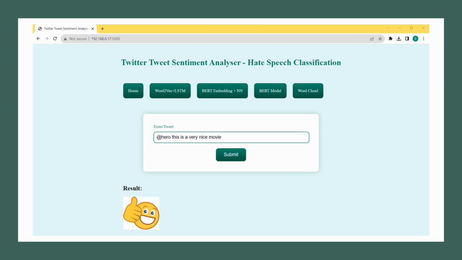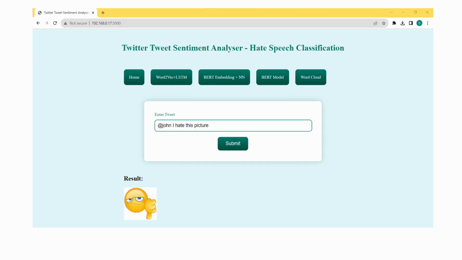In this example, we can see that upon giving a positive tweet, the model has classified the output as a positive one. That means it is a non-hate speech tweet that we have given. So for this, I have used an emoji for the representation, where the emoji is pointing its thumb upwards, which means that it is a positive tweet. And in this example, we can see that upon giving a negative tweet, the emoji is showing its thumbs downward, which means that it is a negative example of hate speech.